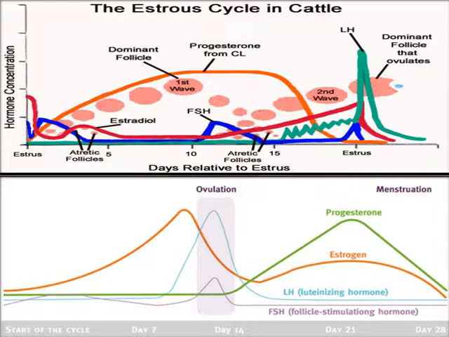Here there are 2 graphs. The above graph is of the estrous cycle in cattle and the second graph is of the menstrual cycle in human beings. Both graphs show the change in the level of hormones according to the days. In the above graph, you can see that the LH level is at its peak at the end of the cycle, while in the second graph, the level of LH is at its peak during the middle of the menstrual cycle.